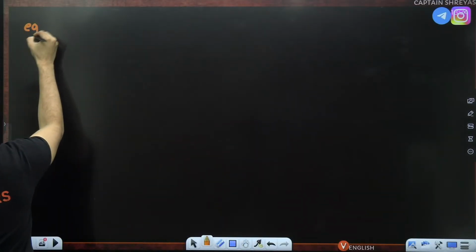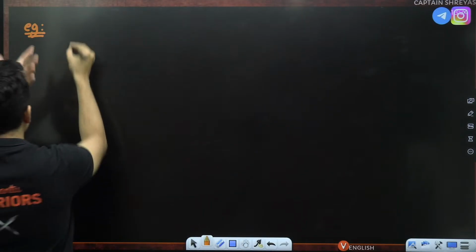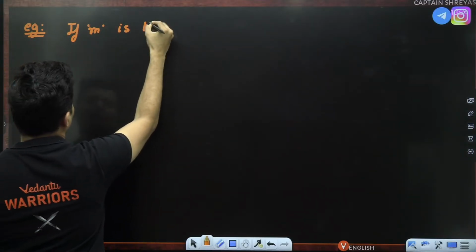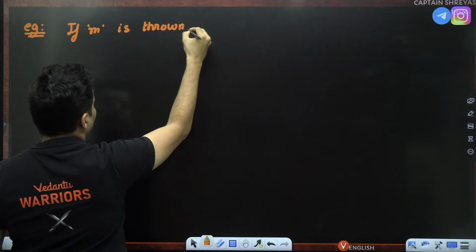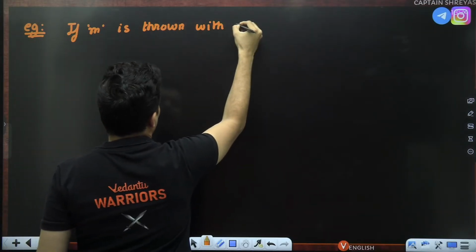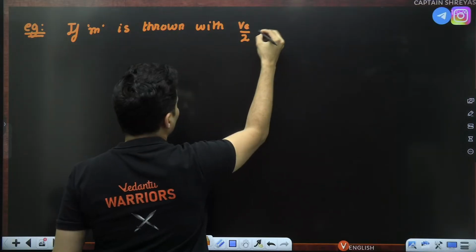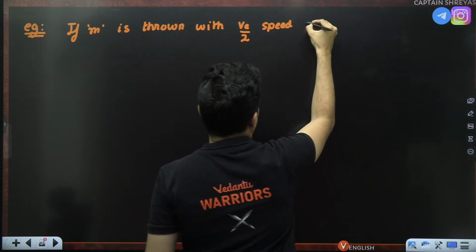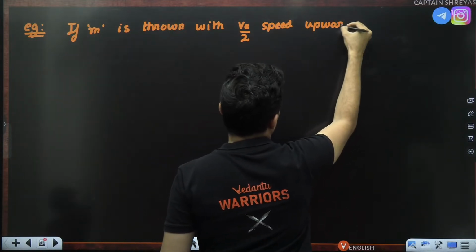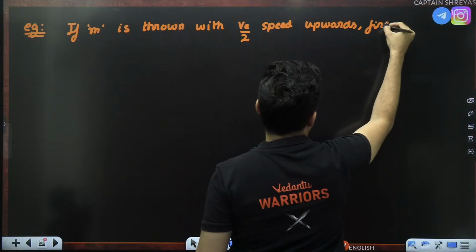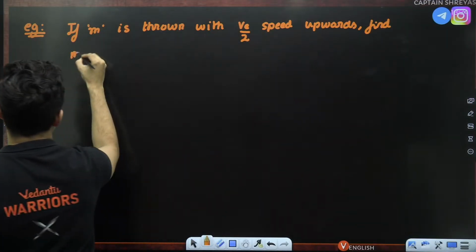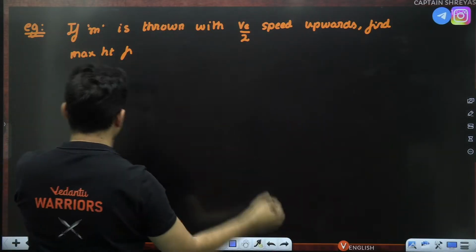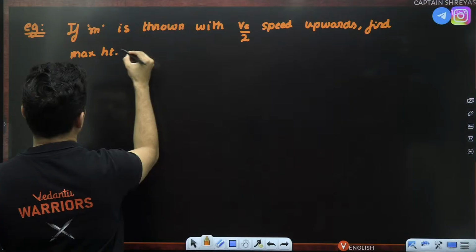Then next type of question. If small m is thrown upwards with escape velocity by 2 speed, find the maximum height reached from the surface.